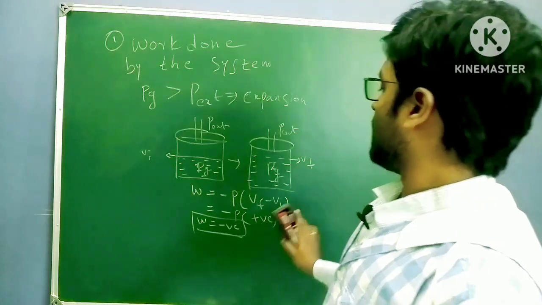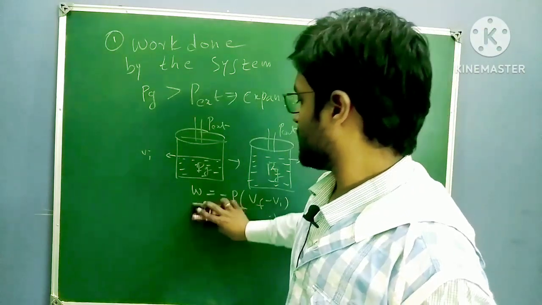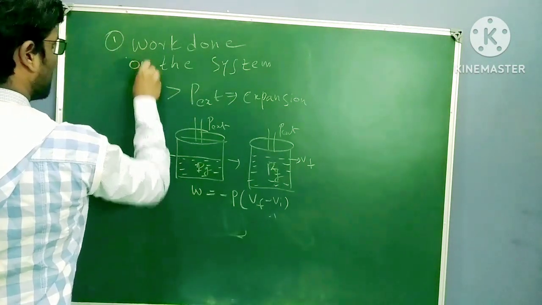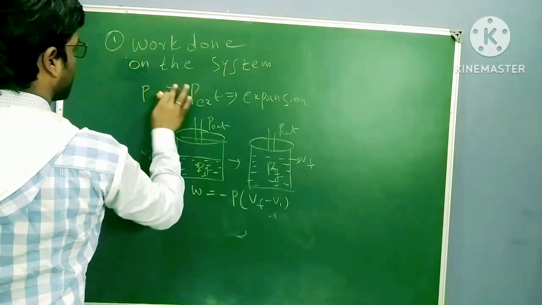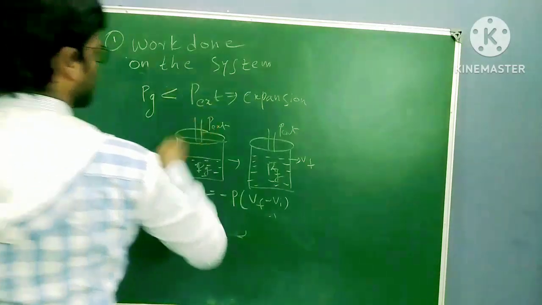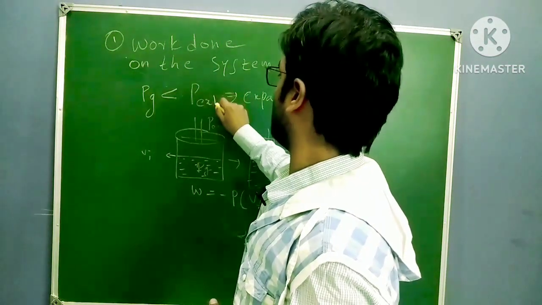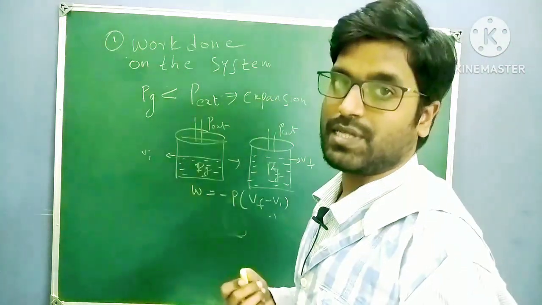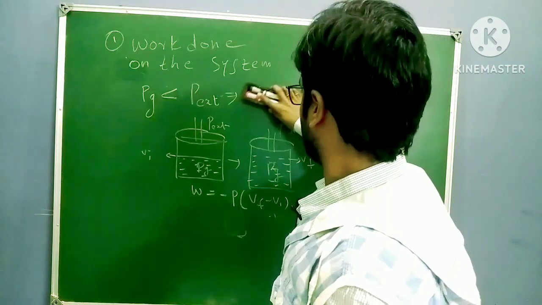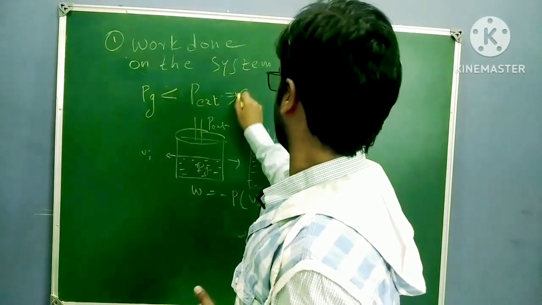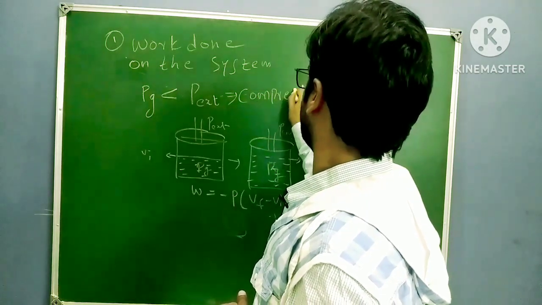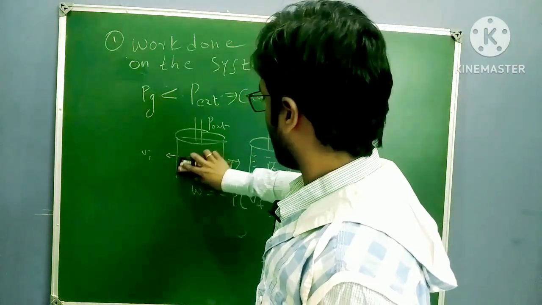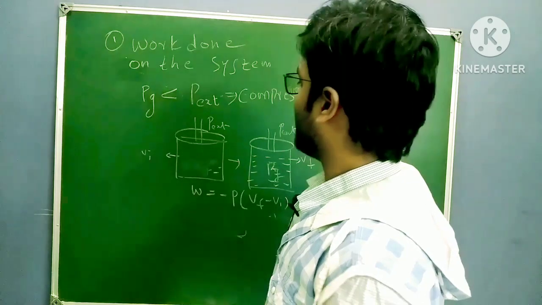Okay, now work done on the system. See, work done on the system. Here the pressure of the gas is less than external pressure. So when pressure of the gas is less than external pressure, what happens? Compression takes place. Instead of expansion, compression takes place, right? So here compression takes place. For suppose, initially now my gas is at this level.